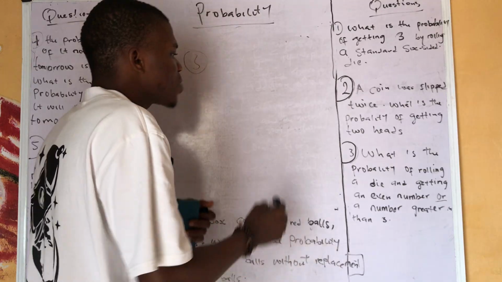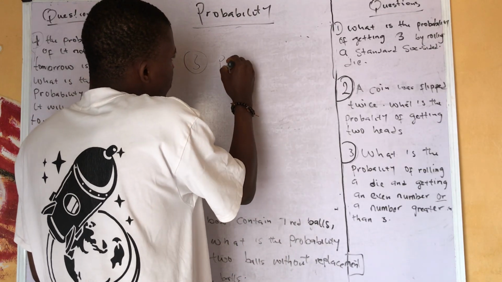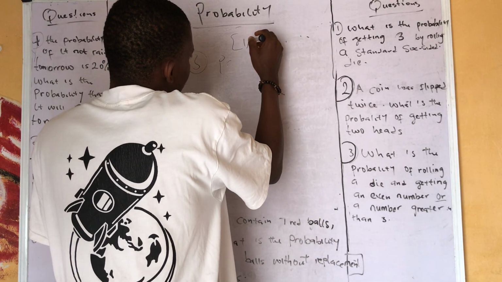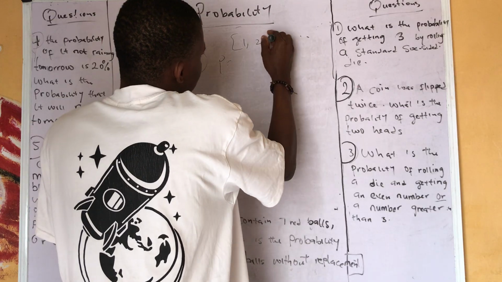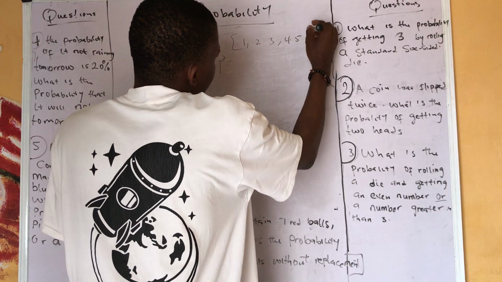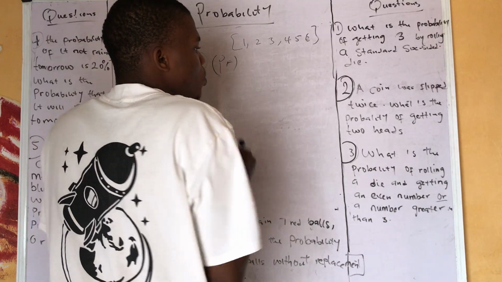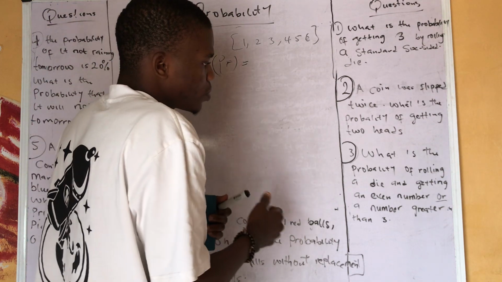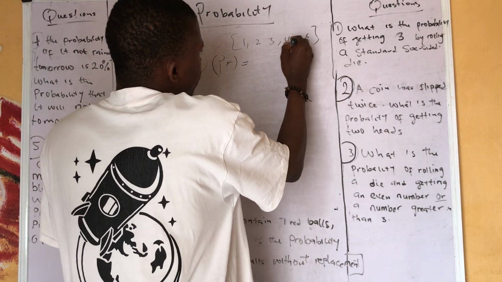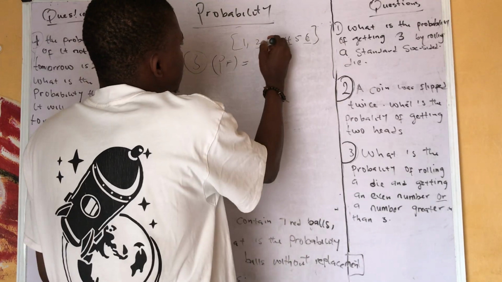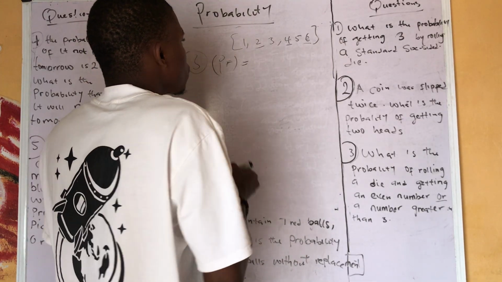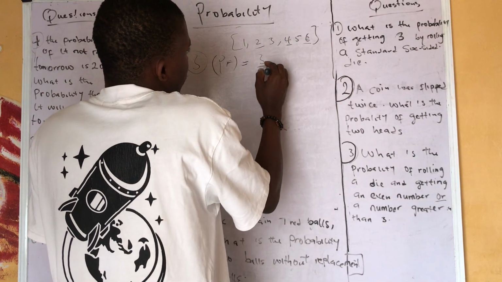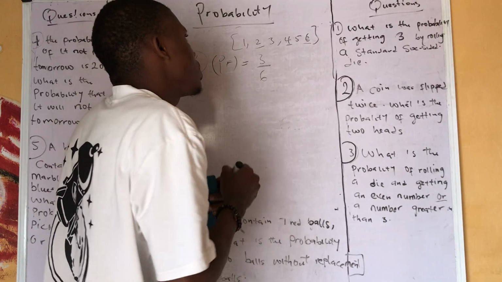First of all, let's write it. The probability of having... Now, you know if you roll a die, a die has 6 possible outcomes. Let me write it: 1, 2, 3, 4, 5, and 6. Now, the probability of getting an even number. What are the even numbers there? Even numbers are numbers that can be divided by 2. So the even numbers there are just 3: 1, 2, 3. The favorable outcomes there are 3, and the total possible outcomes are 6.